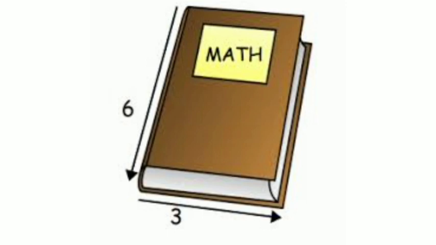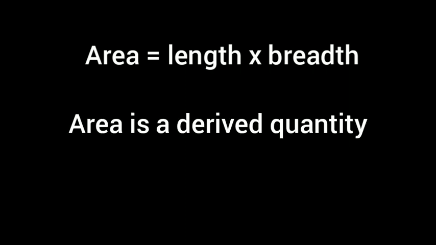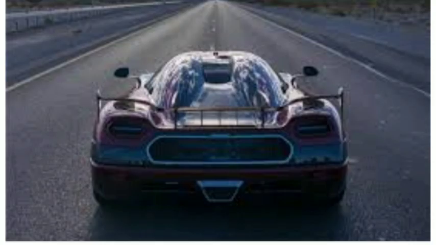What we have to do? We have to multiply length and breadth. So, area is a derived quantity. Area is derived from the fundamental quantity length. Okay, same way, another example I can say speed. Speed is a derived quantity.